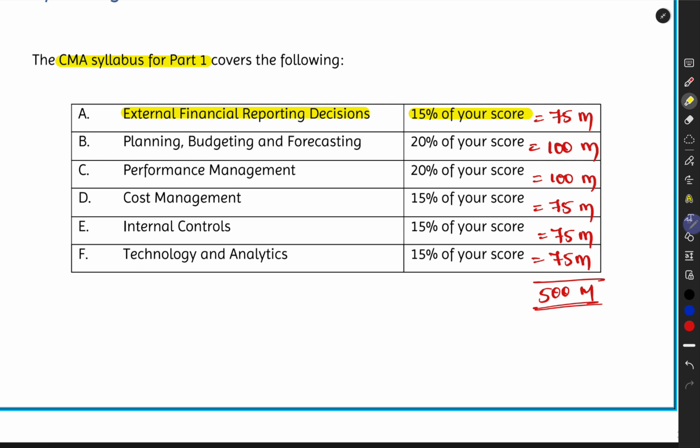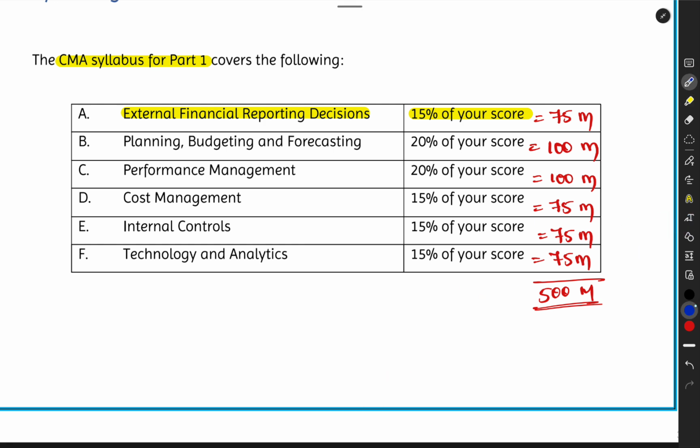For example, property, plant and equipment, intangible assets, the depreciation and amortization on those things, revaluations, then inventories, then leases, financial instruments, the derivative instruments, accounting for that, disclosures, valuations, all this stuff is covered for just 15% of your score, which is not that